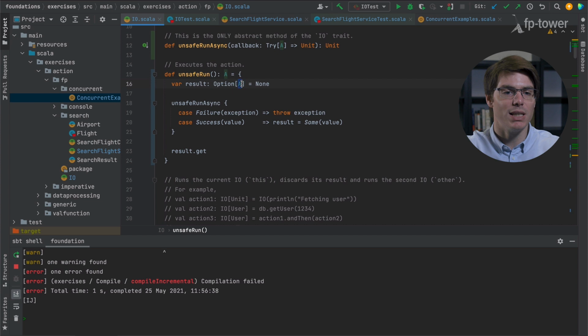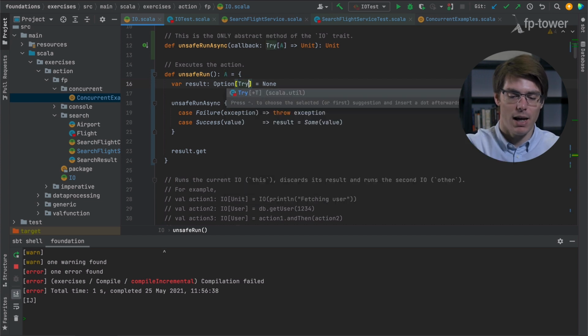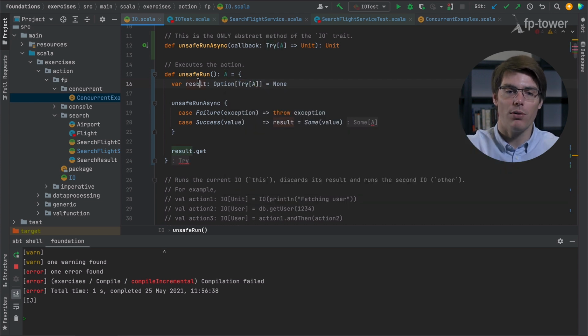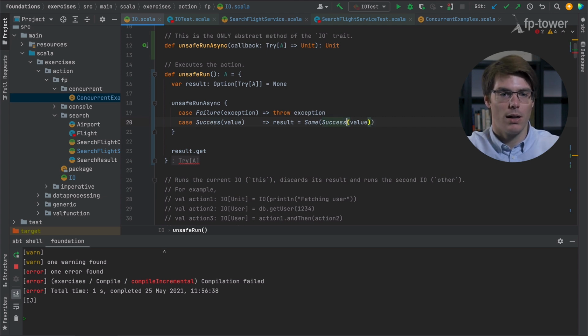So what we'll need to do is that instead of doing an option of A, we need to make an option of try of A. And so here we'll say Some of Success, and here we're going to do Some of Failure with the exception.